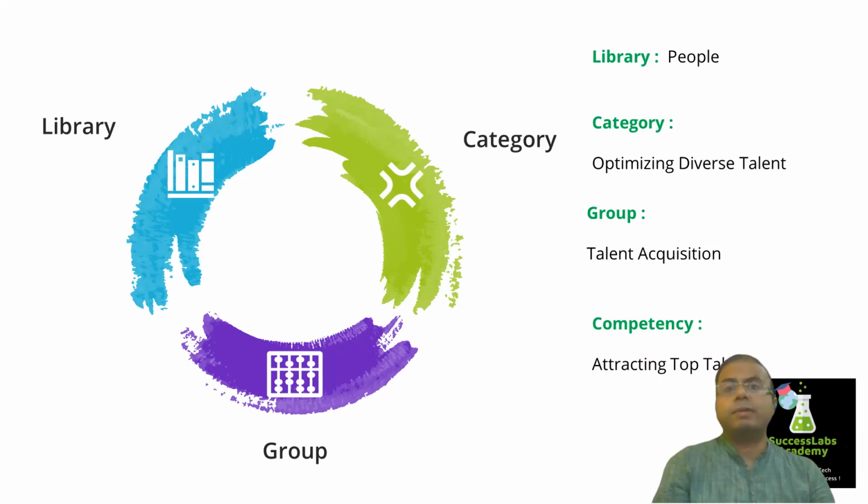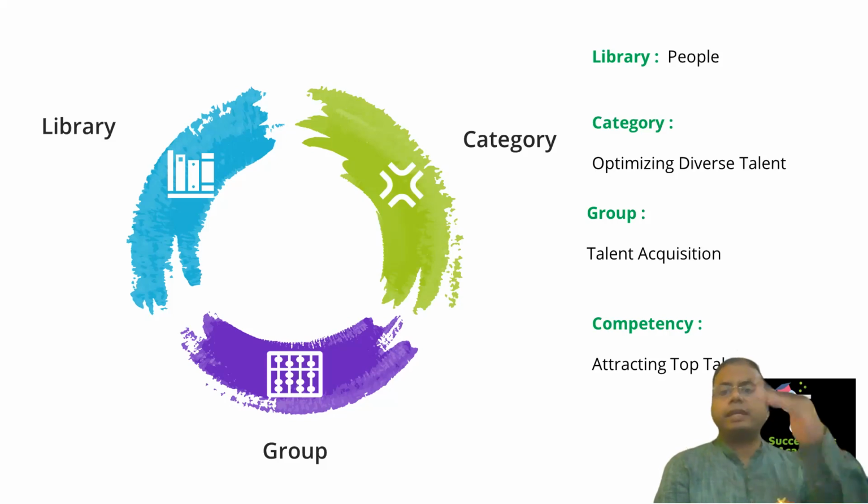And we'll be seeing a couple of examples. This is a generic example I have given. Suppose you are having a people library or an HR library. And inside that competency library, you will be having a category, let's say, optimizing diverse talent. Or it can simply be talent management or something like that. Or talent transformation, right?